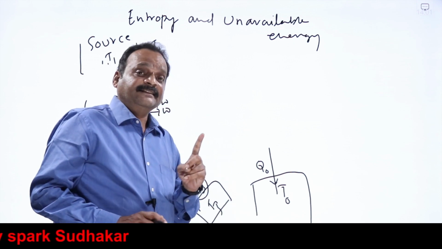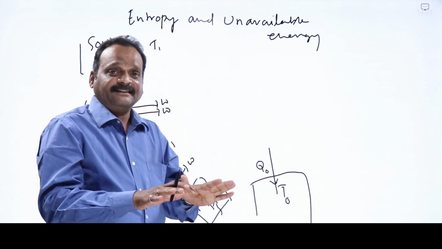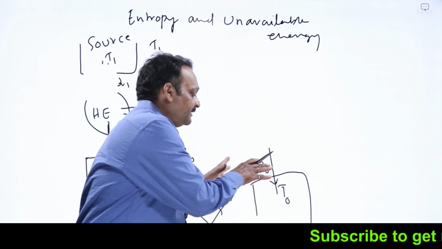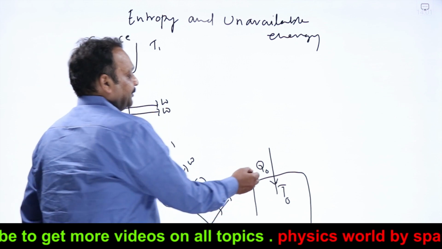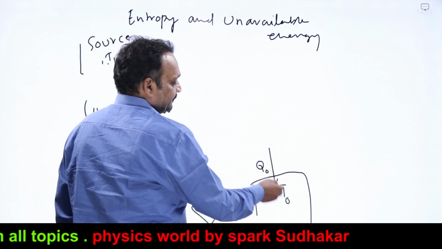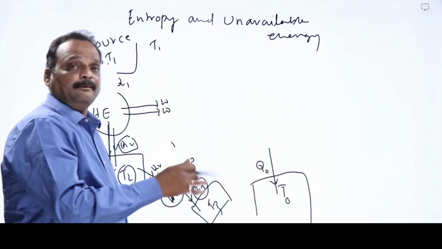Energy will still be there. The energy conservation principle is not violated; conservation of energy is satisfied here. The only thing is that heat is going from a useful form to a useless form. That's all. That Q0 becomes the unavailable energy in the universe forever.